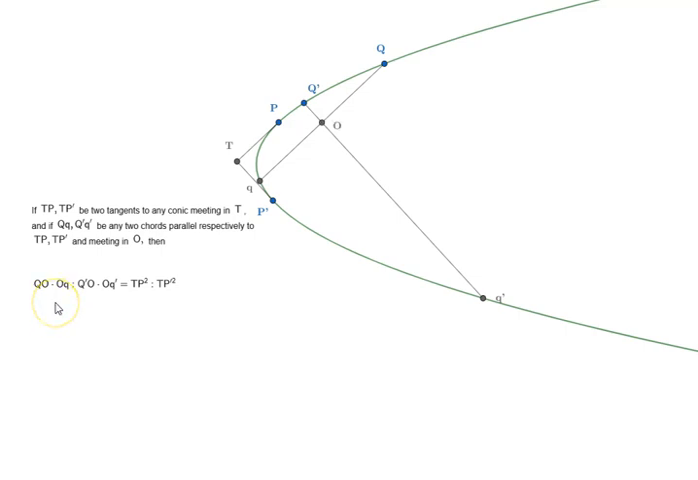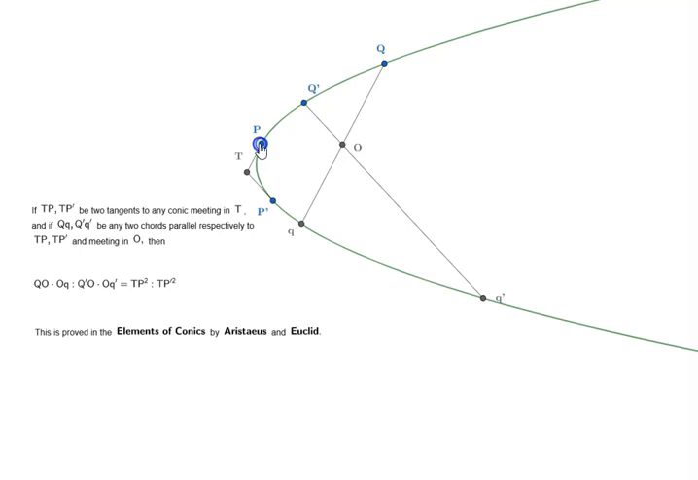So now what the proposition is saying is that if this is the setup, then QO times OQ prime is to Q'O times OQ' prime is equal to TP square is to TP prime square. And here the proof is just one statement. This is proved in the Elements of Conics by Aristaeus and Euclid.